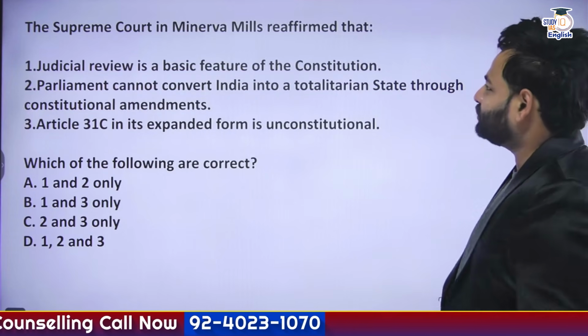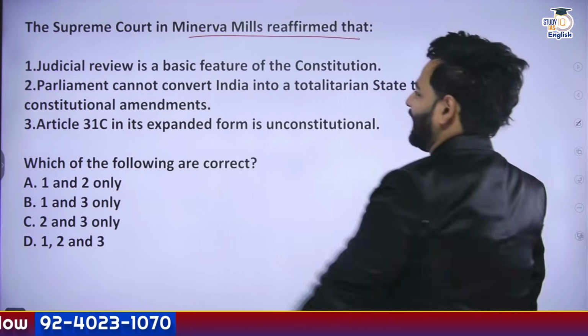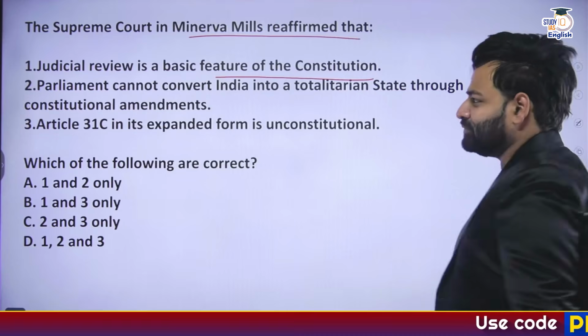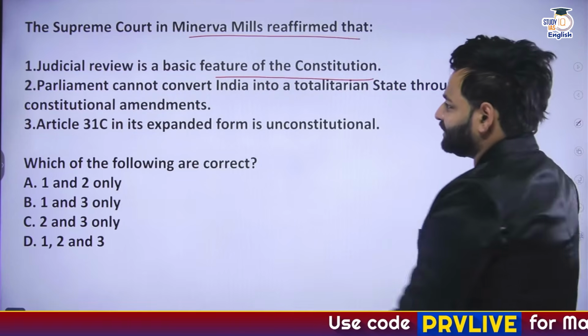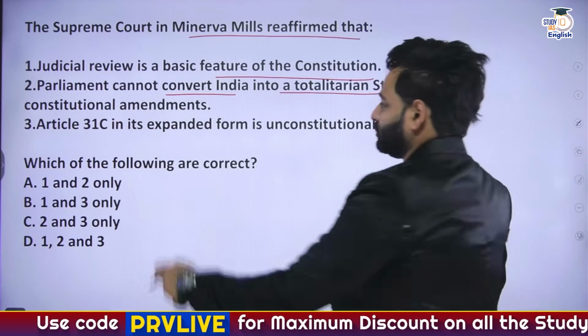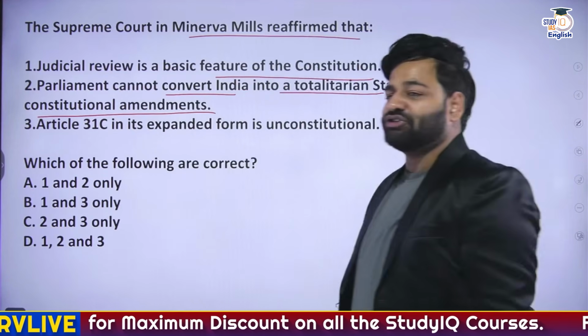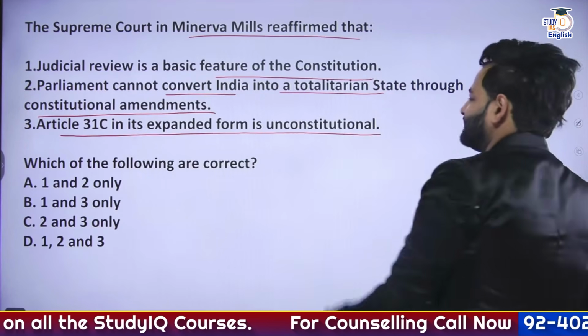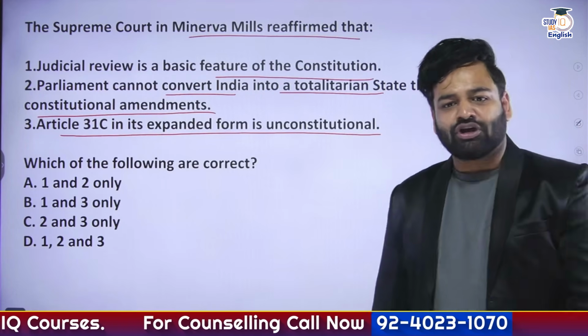The Supreme Court in Minerva Mills reaffirmed that judicial review is a basic feature of the Indian Constitution. Statement 2, Parliament cannot convert India into a totalitarian state through any sort of constitutional amendments. And Statement 3, Article 31C in its expanded form is unconstitutional. So which of the following are correct?